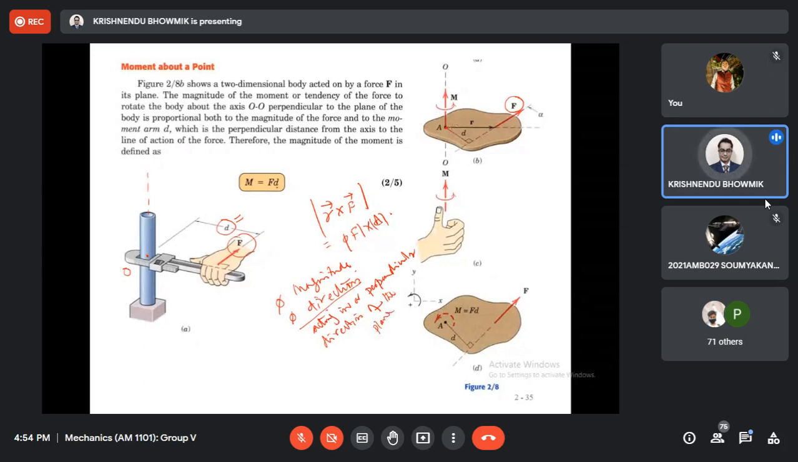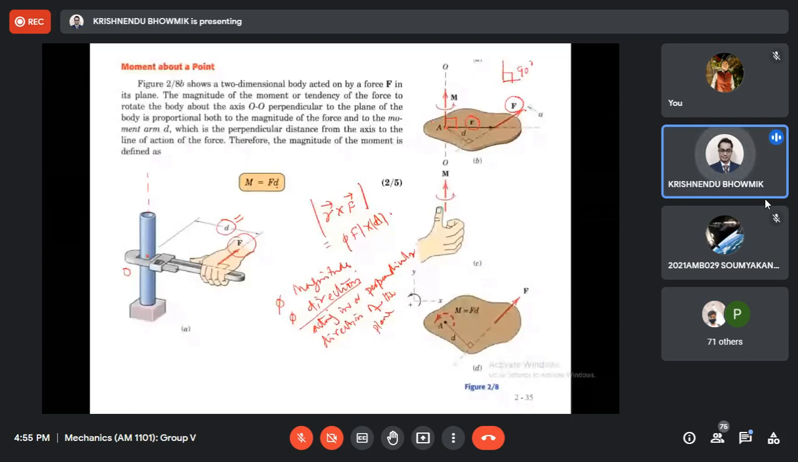This is the force applied, two-dimensional I am considering, and this is the position vector R. R and F will produce, or you can imagine, one plane. This moment is acting perpendicular to the plane. This symbol is 90 degrees. So it is perpendicular to this plane and passing through this point A.